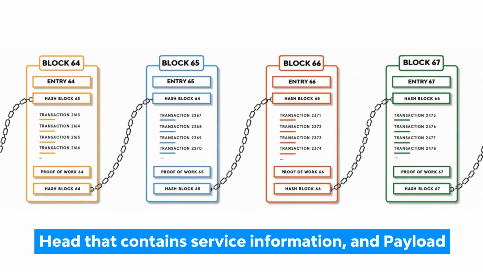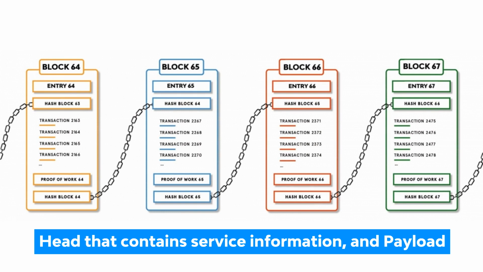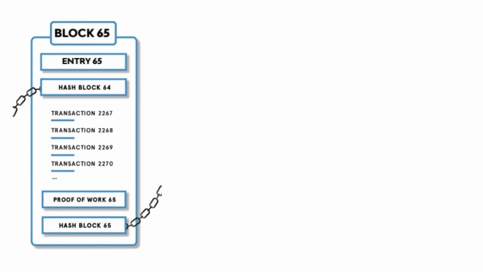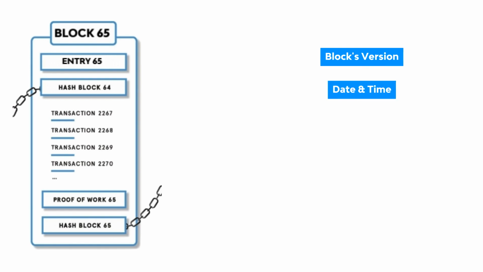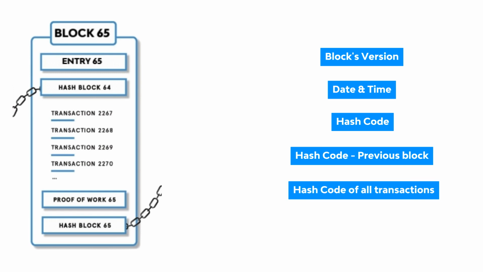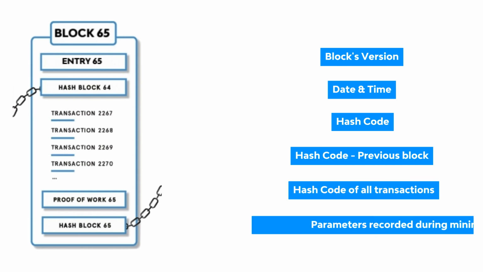Every block consists of a head that contains service information and payload, the transaction record itself. Blocks and connections. The block's header contains the following information. 1. The block's version. 2. The date and time the block was created. 3. Hash code of the block's header. 4. Hash code of the previous block. 5. Hash code of all the transactions in the block. 6. Specific parameters, nonce and bits, recorded during the mining process.